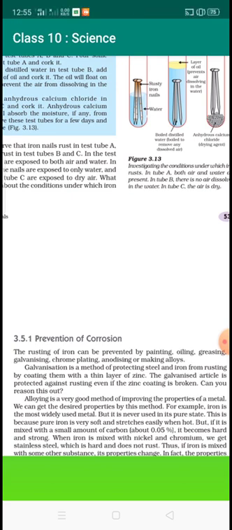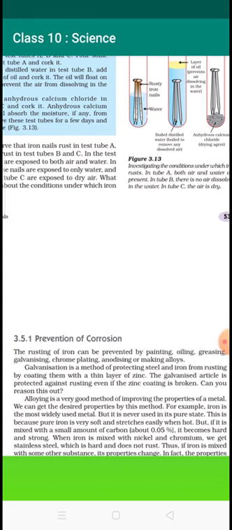Alloying is a good method for improving the properties of a metal, as alloying can prevent the corrosion of the metal. If we form the alloy, then the least number of metal atoms are present on the surface, thereby it can prevent corrosion.